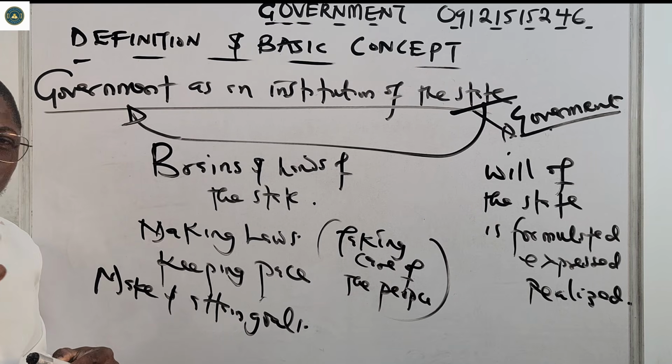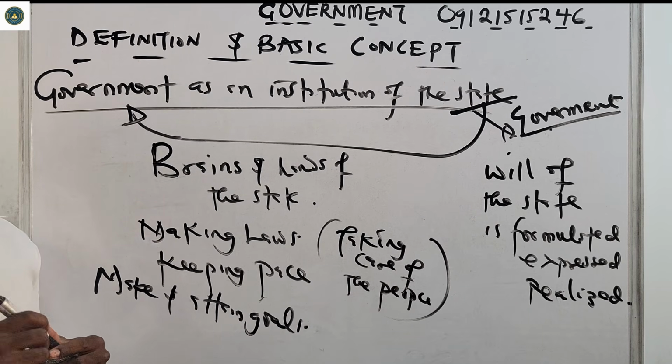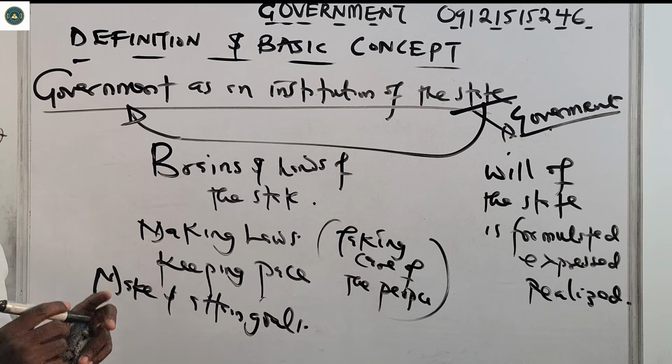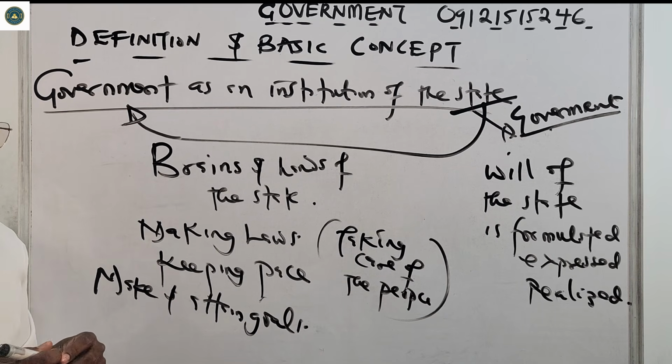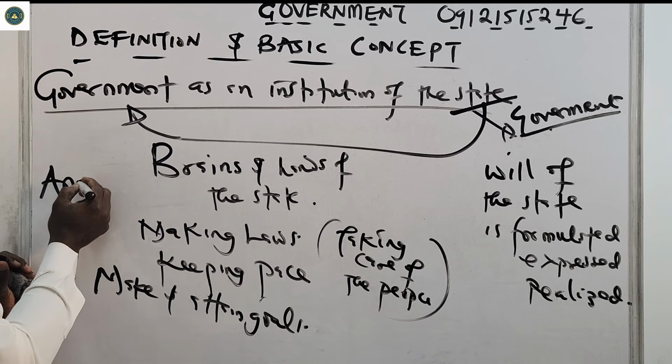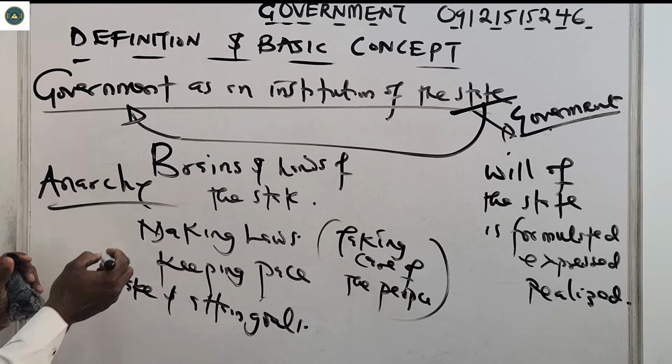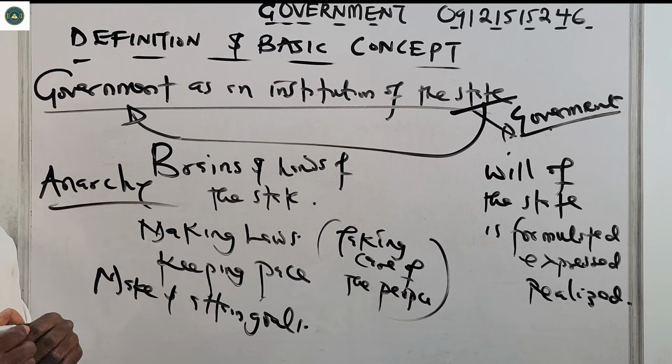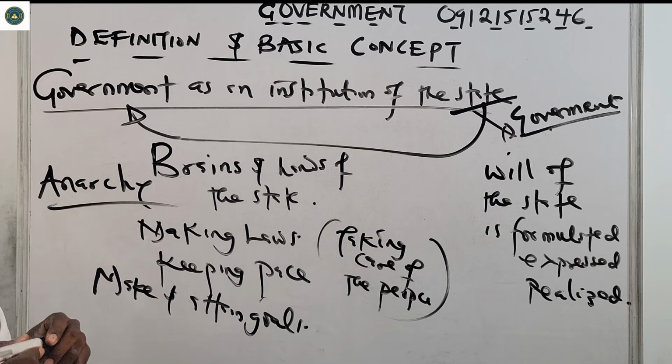So you must take note of that point. No state can exist without the government. A condition where there's no government in the state leads to what we call anarchy. There will be chaos everywhere because nobody is controlling anybody. Everybody is a king, everybody is a prince, everybody is Oba.